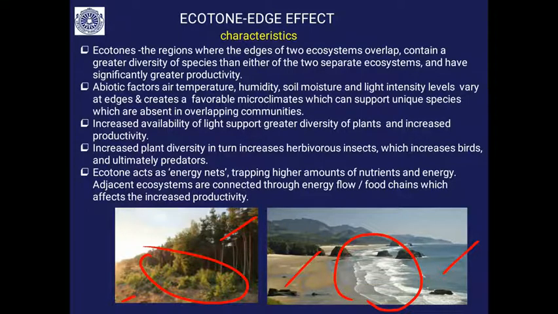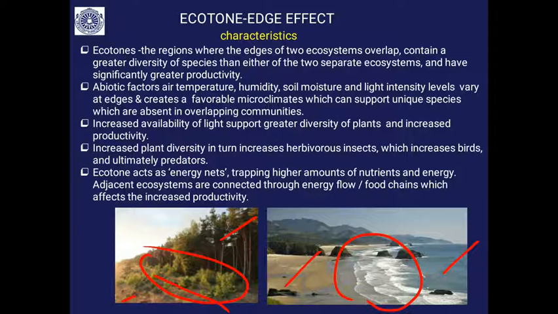Increased availability of light also supports greater diversity of plants and increased productivity in the ecotone that you see between forest and grassland. Increased plant diversity in turn increases herbivore insects and the bird community. So, ultimately predators are all rich here in this ecotone.